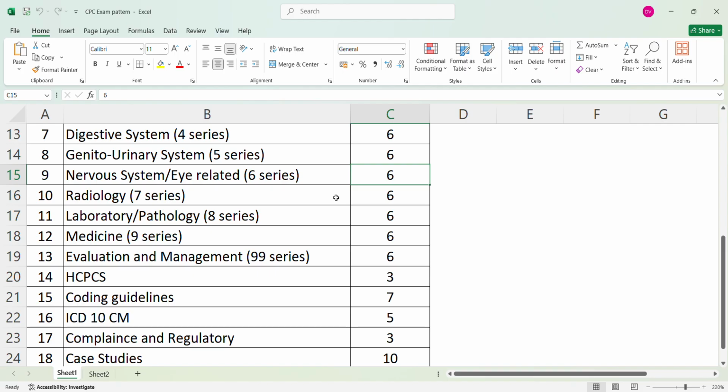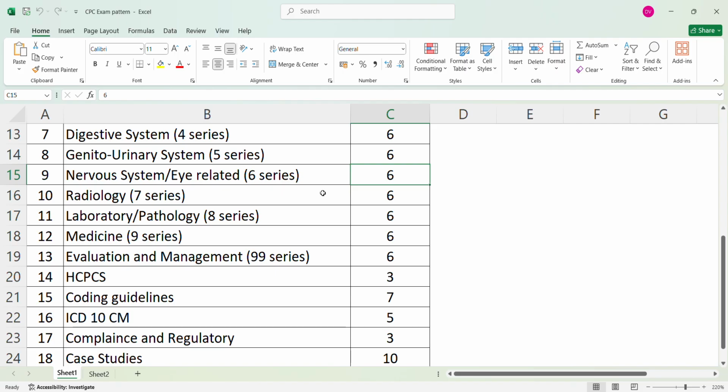Okay, and at last, case studies. Case studies you will get 10 questions. Case studies is a very, very important topic, and also a complicated topic. Only when you give complete attention to the topic can you survive it. These are integrated into different sections like CPT, ICD-10, even HCPCS. Case studies present real world patient scenarios where you will need to analyze the medical records, reports, or clinical documentation and code them accurately.